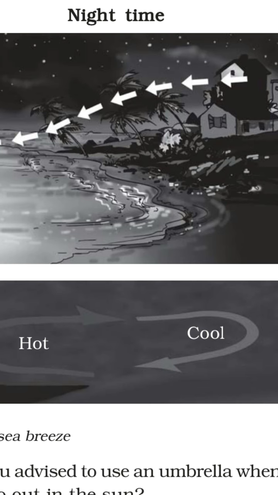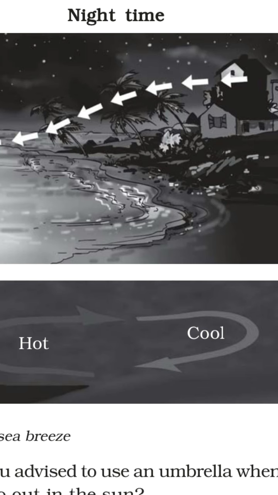It is denser and cool. So this cool, denser, high pressure air will be moving from land to the sea. This air convection is known as land breeze. Land breeze is the movement of air from land to the sea.